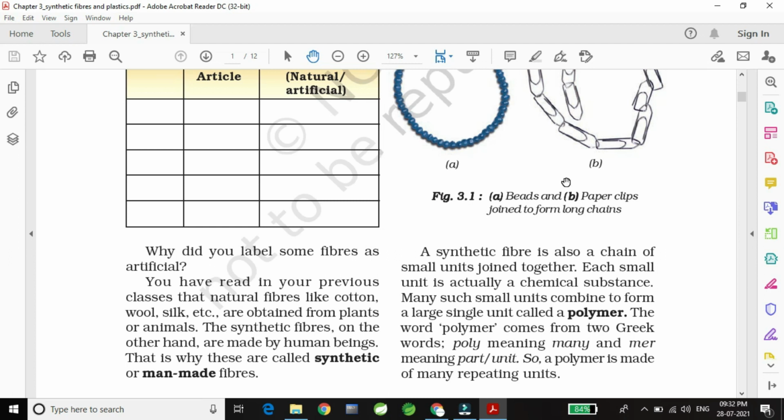The word polymer came from two Greek words. Poly means many and mer means unit or part. So polymer means many parts. A polymer is made up of repeating units. One after another, chemical units are joined together to form a single large unit which is called a polymer.